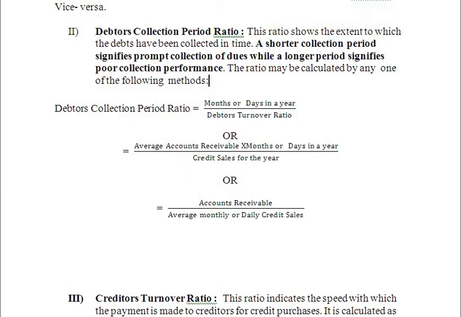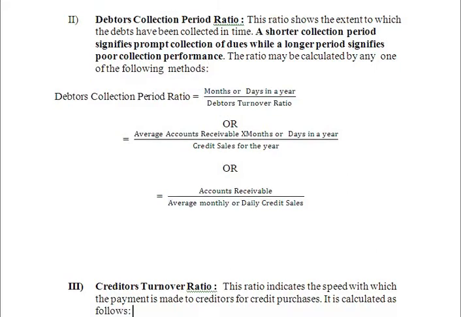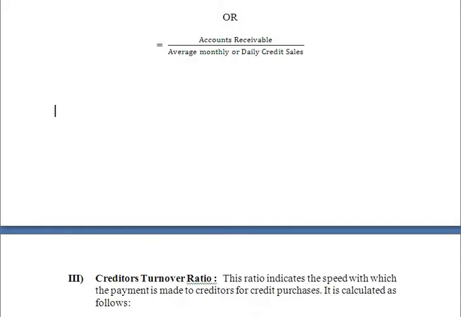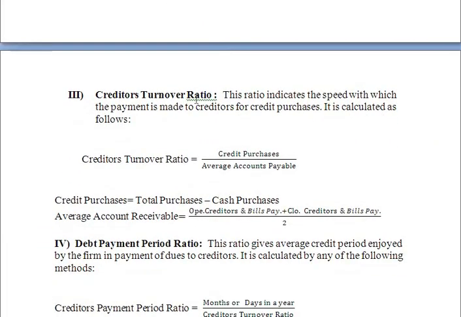Next one is the creditors turnover ratio. Just as we sell goods on credit, in the same way when we need raw materials, we have the option of purchasing them on credit. So how much we have purchased, and how much time the firm took to repay those credit purchases, this information we will get with the help of the creditors turnover ratio.